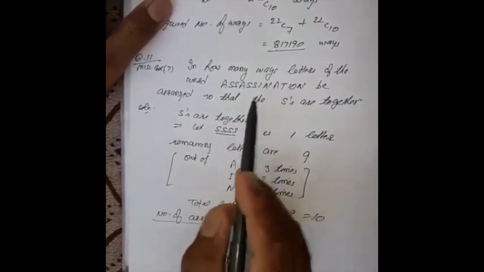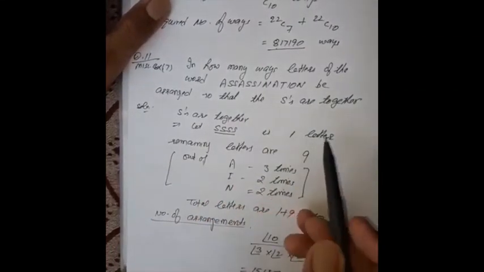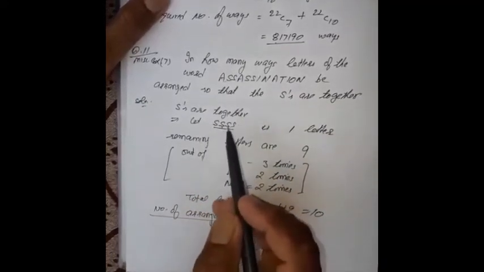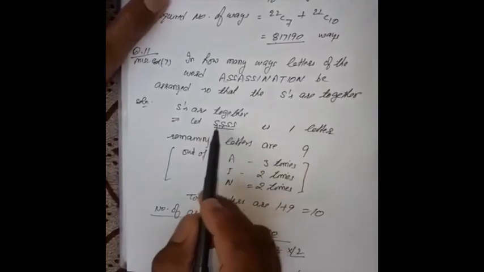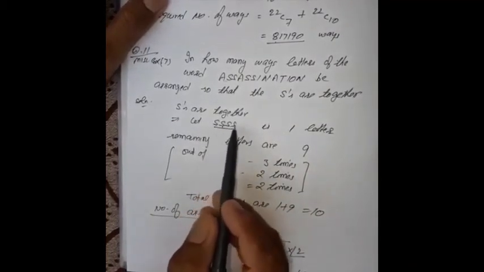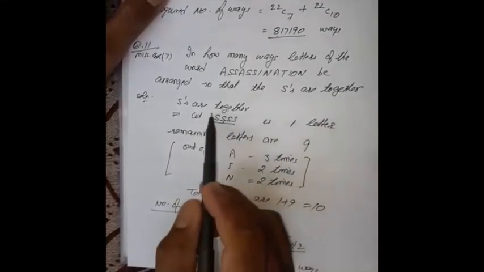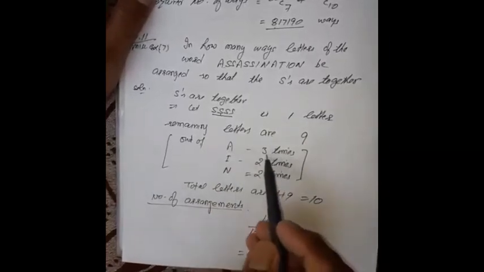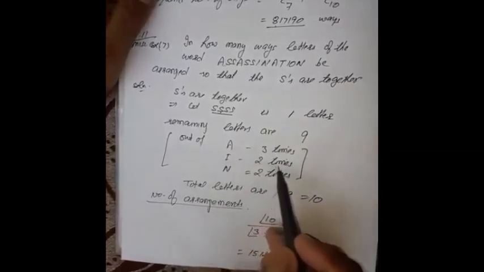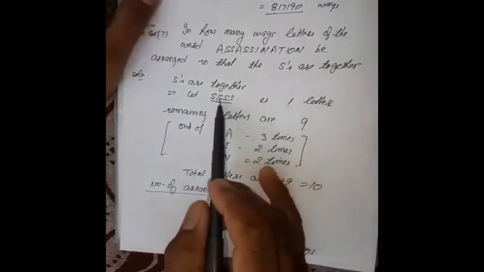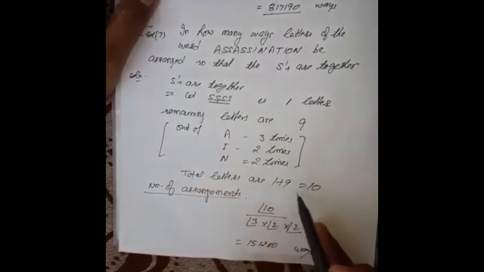So remaining, now total letters are, out of this 4 S has been selected, and because all are the same letter, if you interchange their positions, we will get only one arrangement. So this can be arranged in one way. Now remaining letters are 9, and out of 9, A is used 3 times, I appears 2 times, and N is 2 times. Now the total letters, including this 1 letter and remaining 9, so total 10.